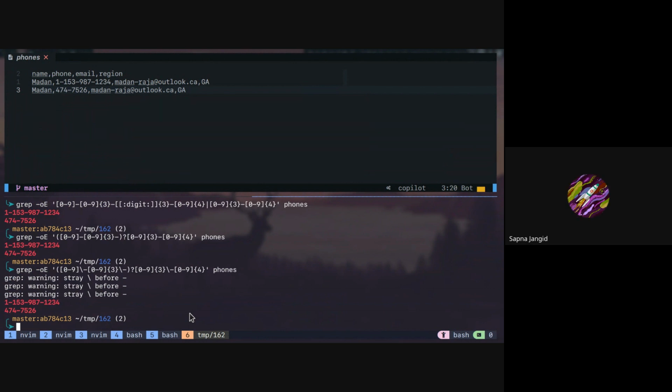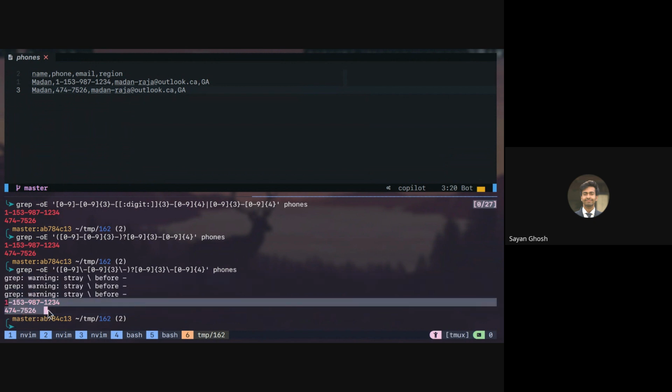It's ERE, that's why we don't need it. In either ERE or BRE, the hyphen does not have any meaning, right? Then why is it correct? Because even if we give a backslash, the output is still correct. We're getting a few warnings because that is not required, but the output will still be coming.